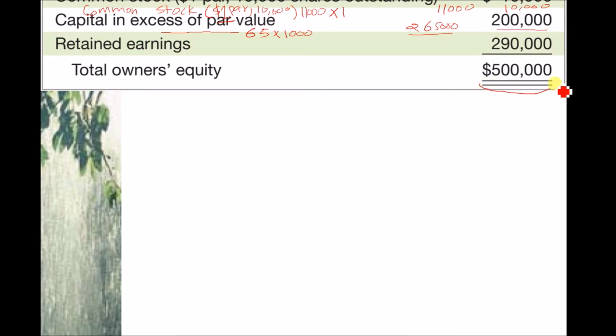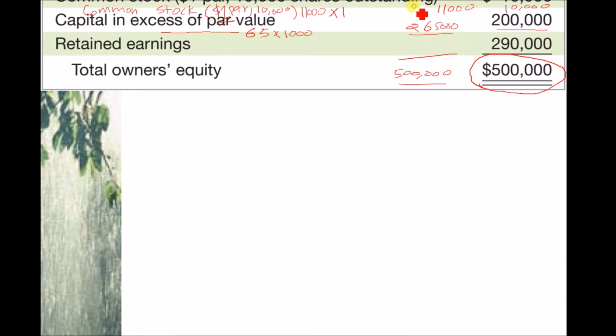We know that the total owner's equity remains the same because no cash enters the organization and no cash left the organization. We just increased the number of shares. We just divided the pie into more pieces, nothing else. Therefore, this 500,000 will remain the same, and now we have to balance our retained earnings portion. How can we do that?